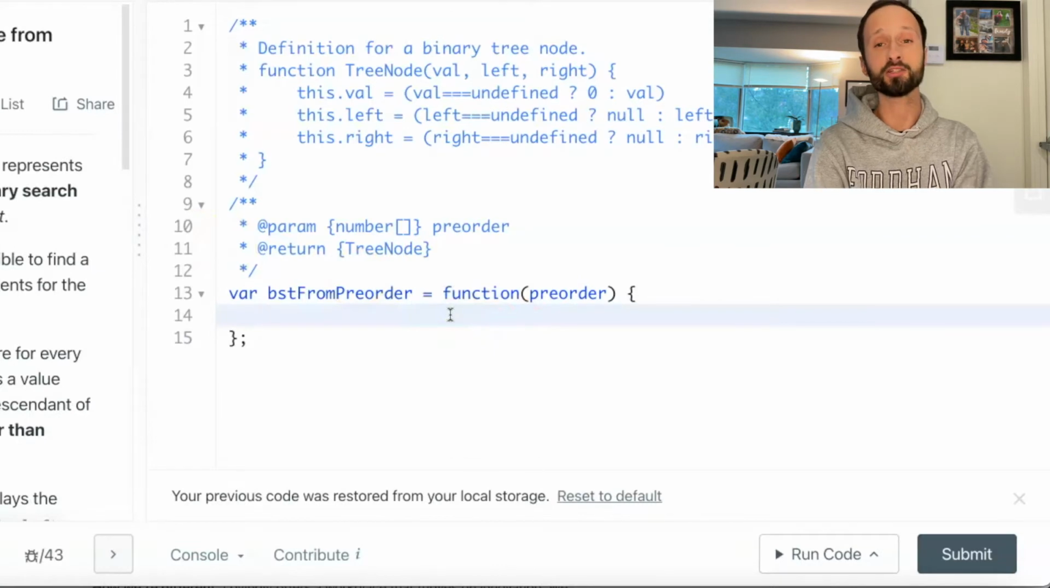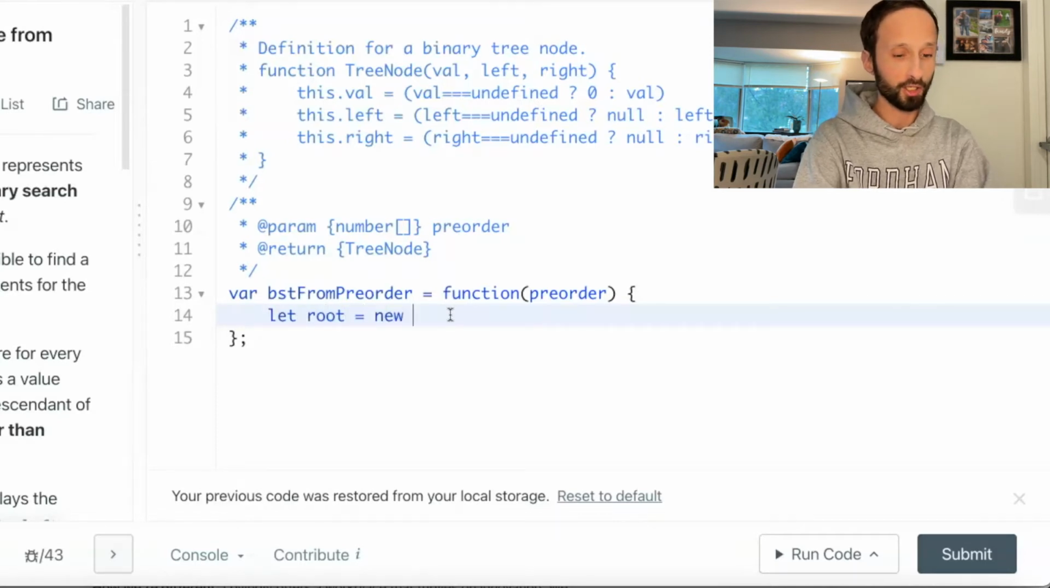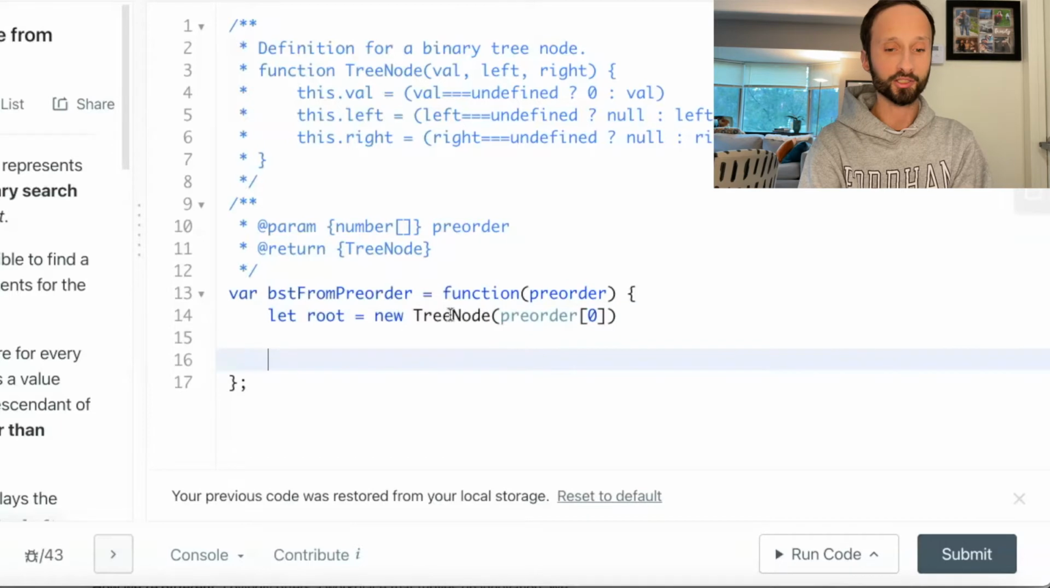The first thing I want to do is create the root of our tree. So I'm going to just say let root equal a new tree node, and we are going to put in that tree node a value that is the first element in our preorder array. So preorder at 0. Next, I'm going to loop over the preorder array starting at element 1, because we already have element 0 in a node.